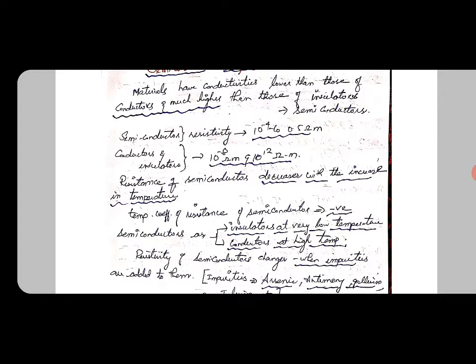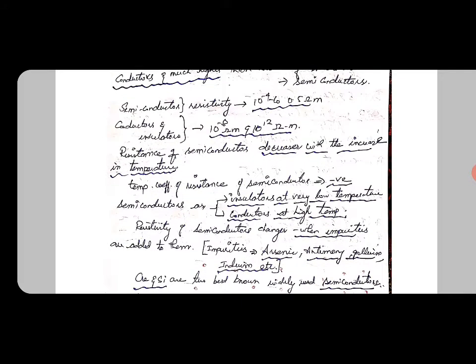For conductors and insulators the resistivity can range from 10 power minus 8 ohm meter to 10 power 12 ohm meter. The resistance of a semiconductor decreases with the increase in temperature. This is one of the important concepts. When temperature increases, resistance decreases; they are inversely proportional. Then the temperature coefficient of resistance of a semiconductor is always negative.